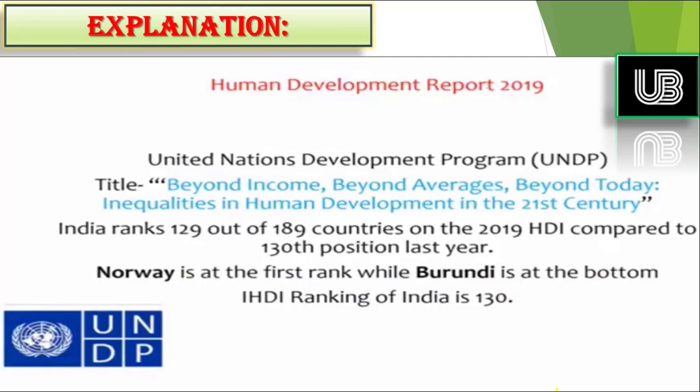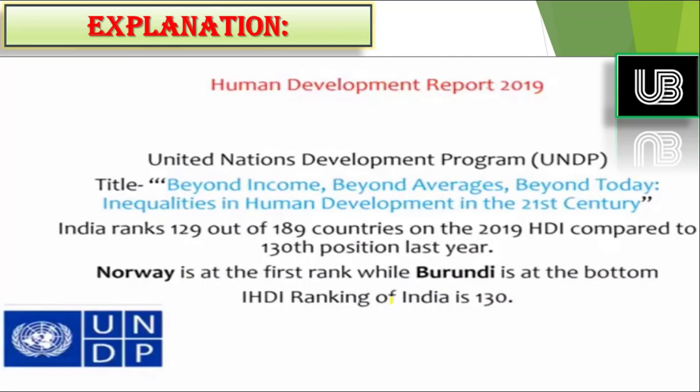So here's a summary of the Human Development Report of 2019. The title of that report was Beyond Income, Beyond Averages, Beyond Today: Inequalities in Human Development in the 21st Century. So this was the theme. And the rank of India in the Human Development Index, a sub part of the Human Development Report, was 129 out of 189 countries, and earlier it was 130th last year. The one which has topped this ranking is Norway, while Burundi, an African nation, is at the bottom.